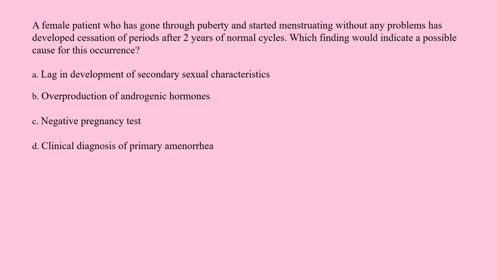A female patient who has gone through puberty and started menstruating without any problems has developed cessation of periods after 2 years of normal cycles. Which finding would indicate a possible cause for this occurrence? A. Lag in development of secondary sexual characteristics. B. Overproduction of androgenic hormones. C. Negative pregnancy test. D. Clinical diagnosis of primary amenorrhea.